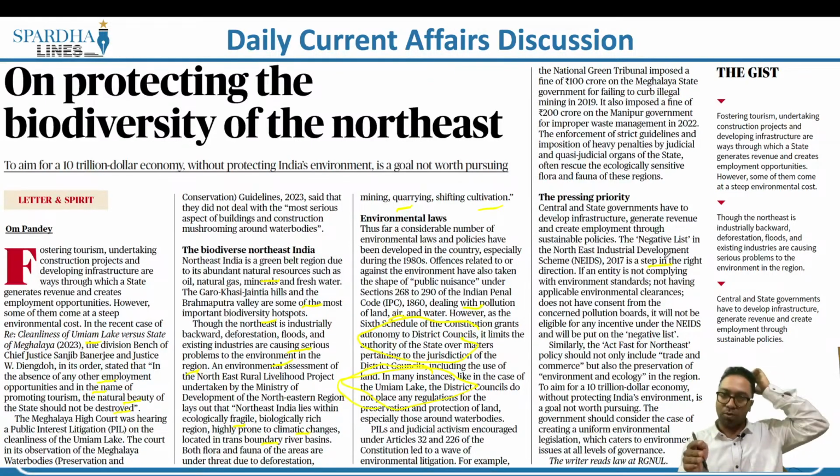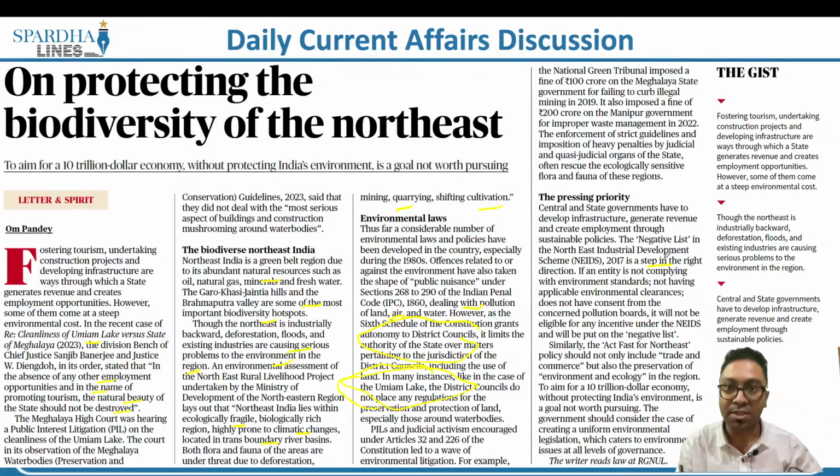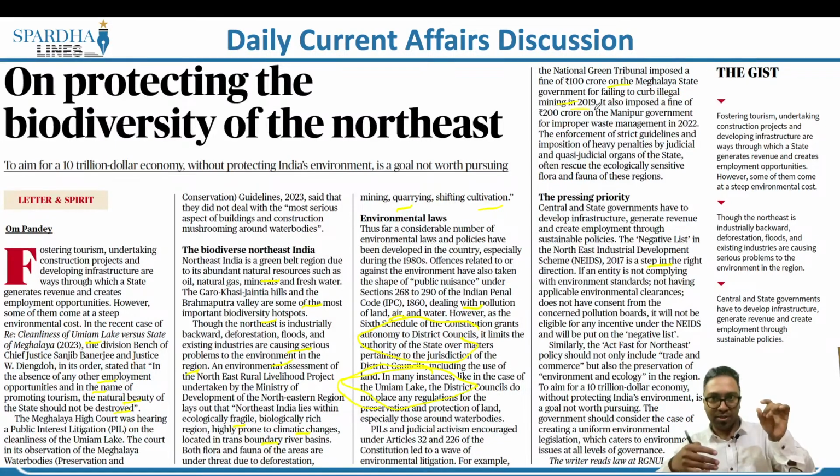What is the reactive approach? Reactive approach basically means that you have the National Green Tribunal which has imposed about 100 crore on the Meghalaya state government for failing to curb illegal mining in 2019. That is, when an incident occurs, then you take an action. Which is the statutory body that we have? We have the National Green Tribunal. It happens to be a statutory body.